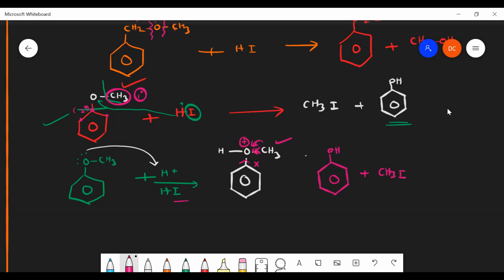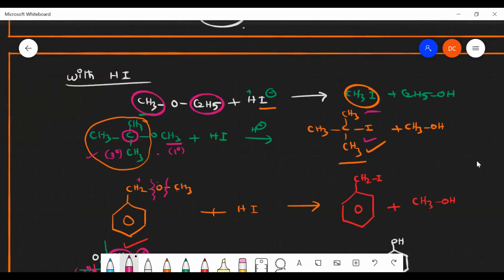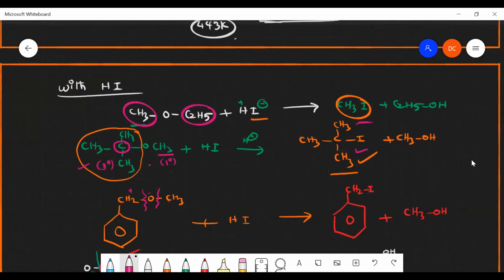Sir, I have a doubt. In the first reaction, sir, we gave iodine to CH3, right, not to the C2H5. But you told it will go to the higher degree carbon. Here both are 1 degree, na? This is also 1 degree, this is also 1 degree, so either way it's fine, sir.